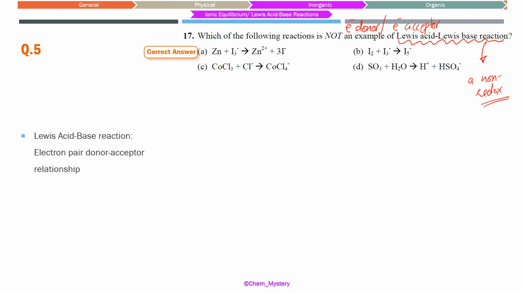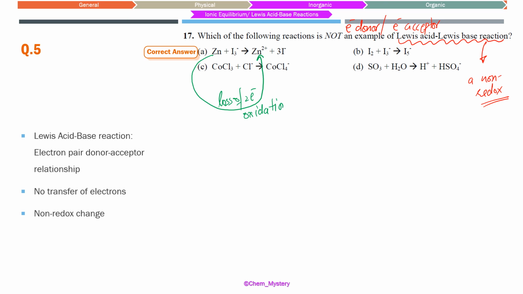We'll see a little discussion about how triiodide can convert into I5 and so on. So electron donor and acceptor, no electron transfer involved. That is what was supposed to be our idea. If a redox change is taking place, like here, zinc converting into zinc 2 plus is a loss of 2 electrons. This is going to be oxidation. So oxidation cannot be a Lewis acid-base reaction. Transfer should not be involved, then only it can be an acid-base reaction.